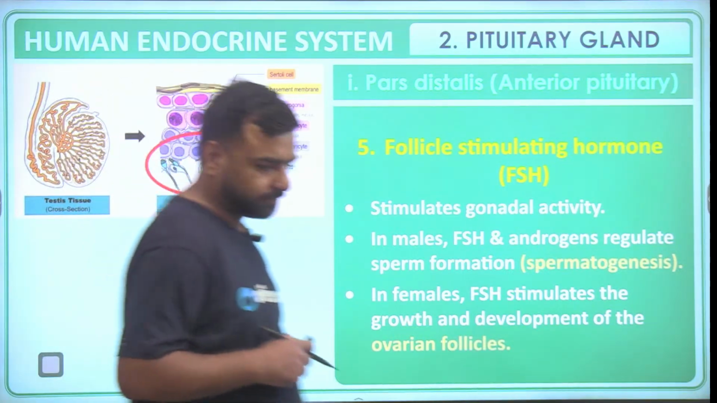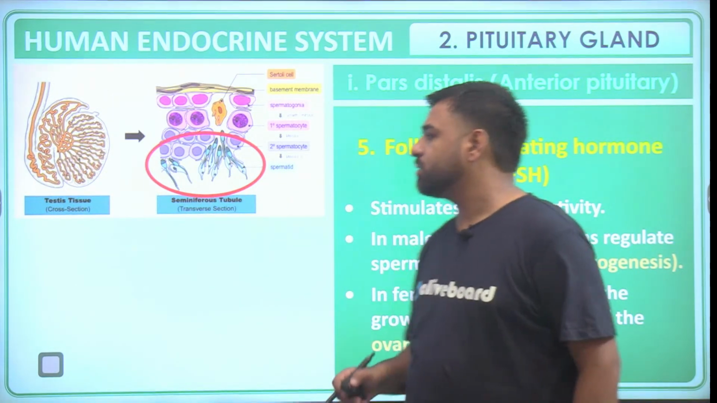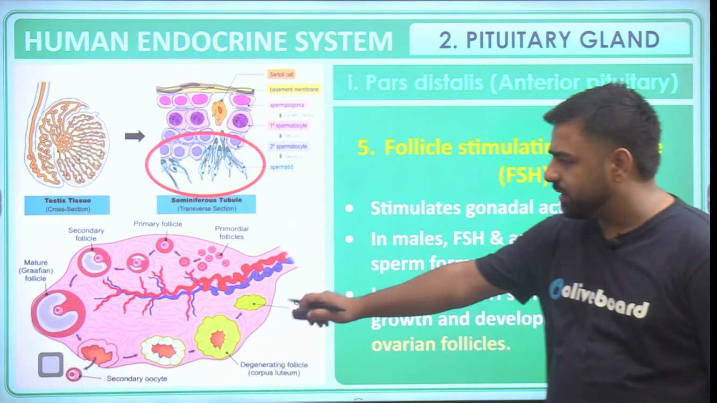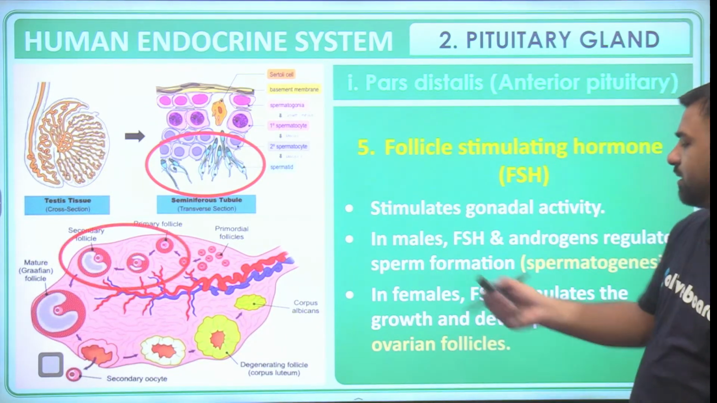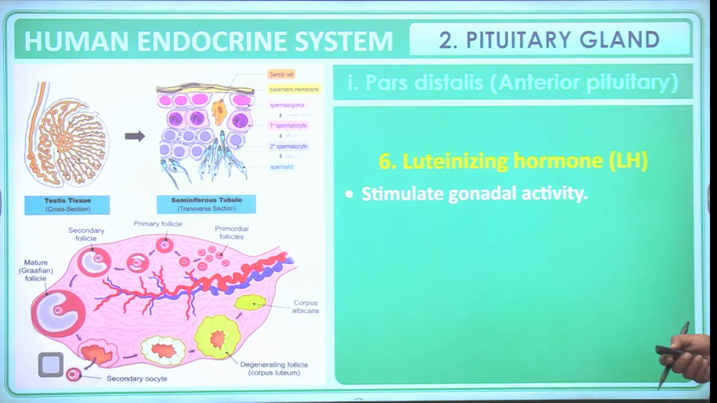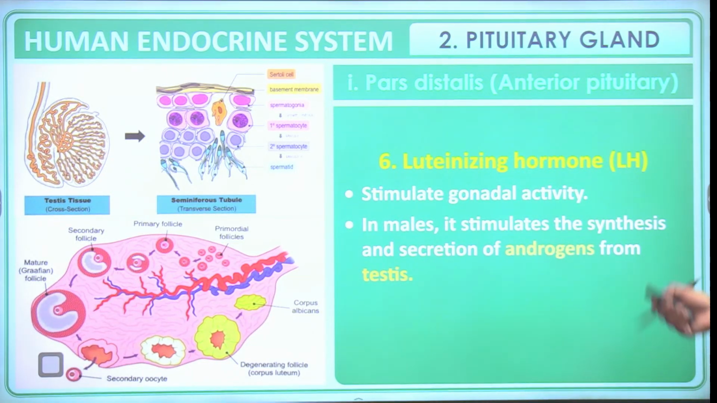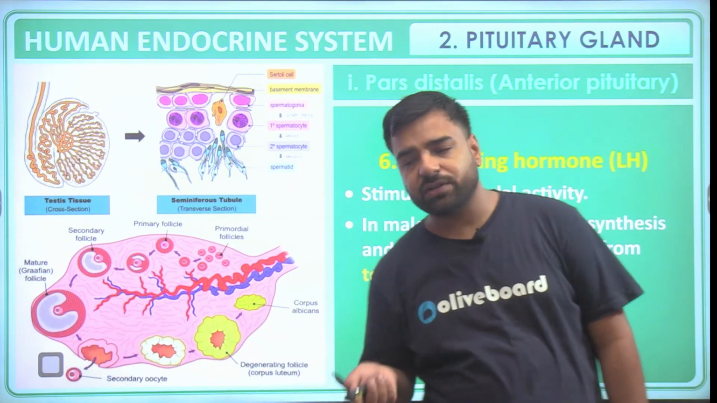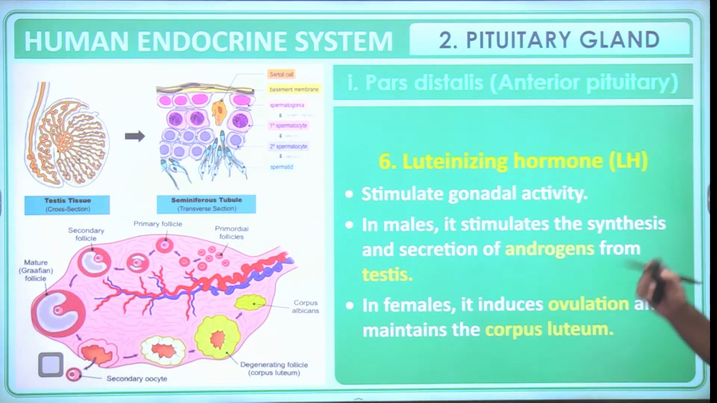So here the seminiferous tubules, which is there in the male section. So here if I talk about the female, so that's helping in this ovarian follicle, right, its development. Then talking about the luteinizing hormone, so it again stimulates the gonadal activity. So in males it stimulates the synthesis and secretion of the androgens from the testes. Testes are the primary sex organs of the males from where sperms are generated, and for the females it induces the ovulation and maintains the corpus luteum.